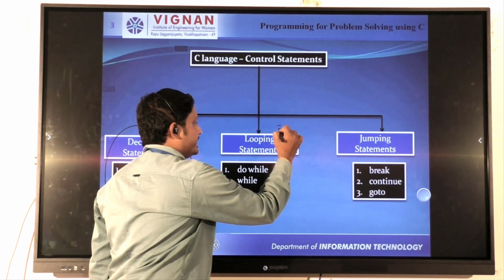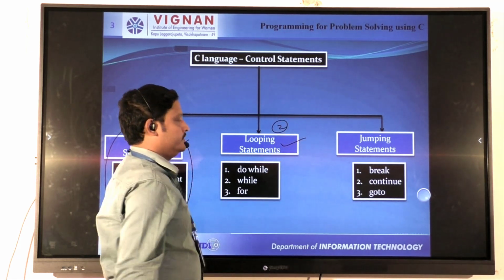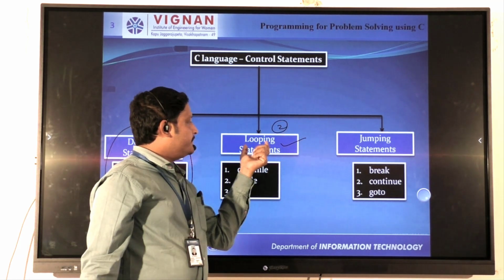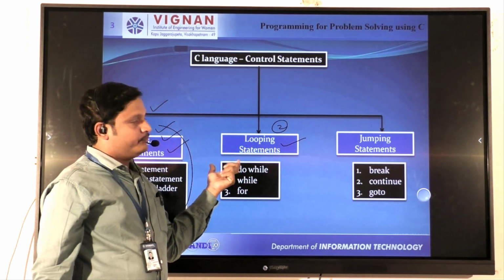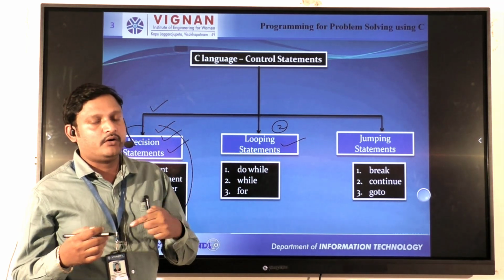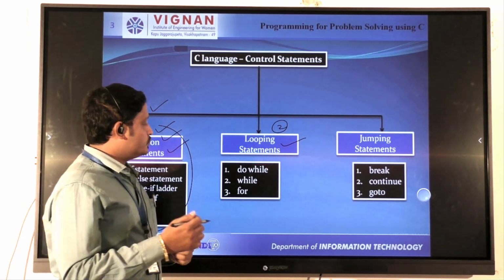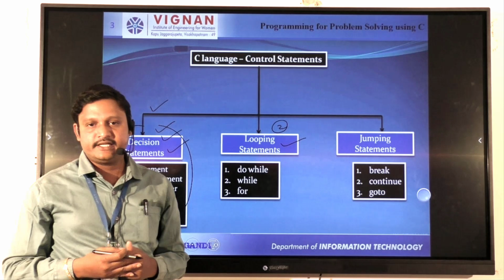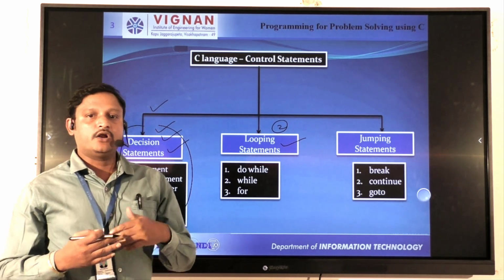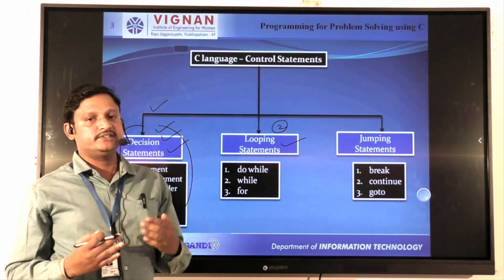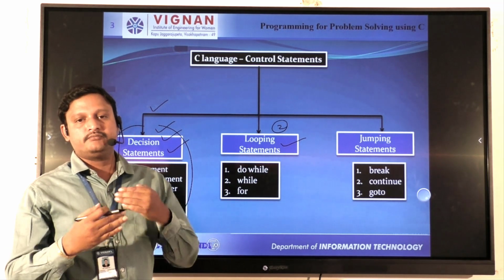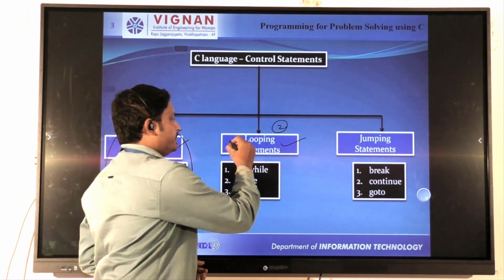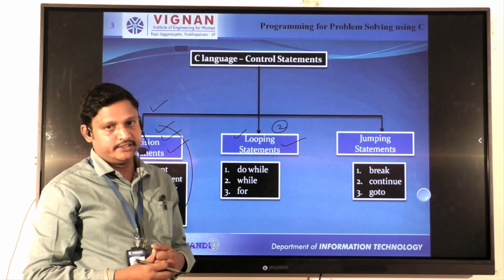The second category is called looping statements. Loops are very important, because the same job can be performed a repeated number of times. For example, in real-time examples like the ATM or any type of automation, the same job is performed repeatedly. At that particular time, the looping concept is very important.